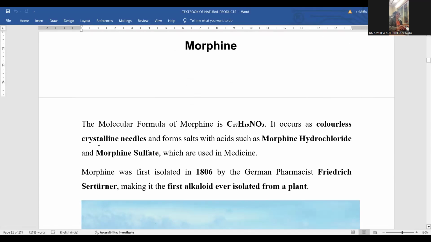It occurs as colorless crystalline needles, right? So, in general, it is extracted in the pure form as crystalline needles and forms salts with acids.